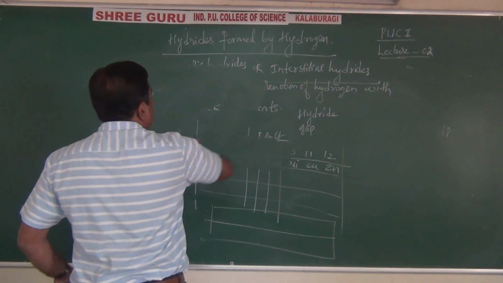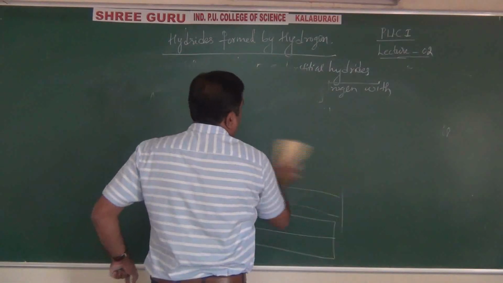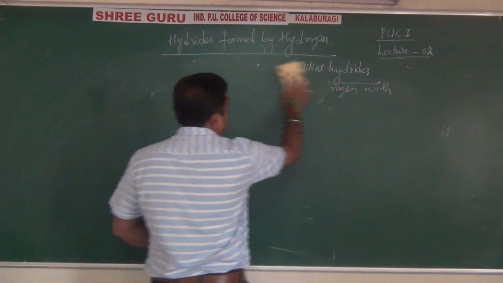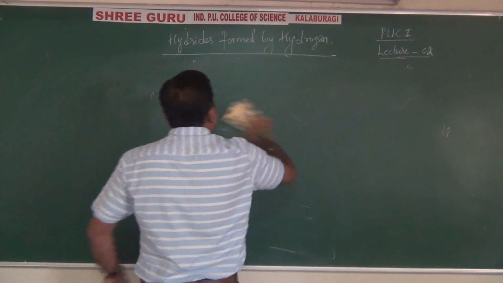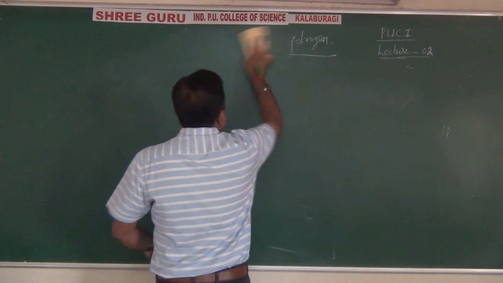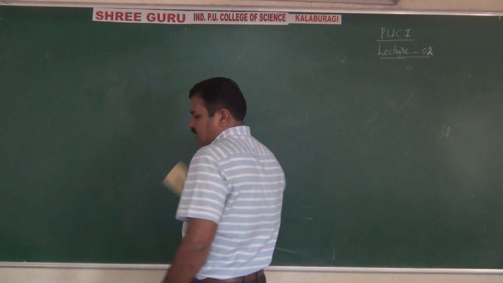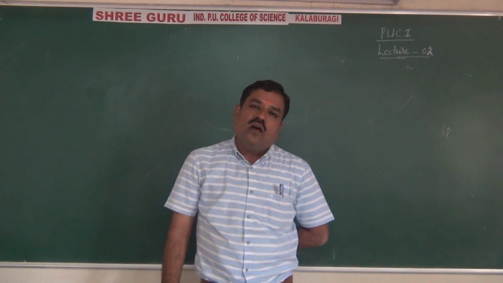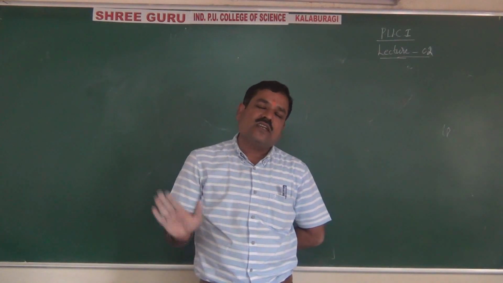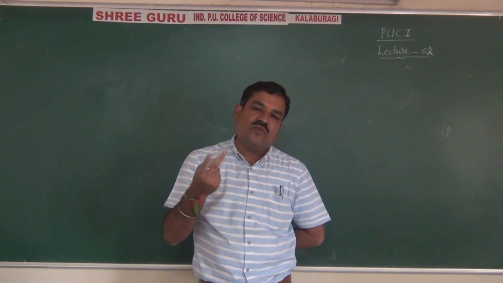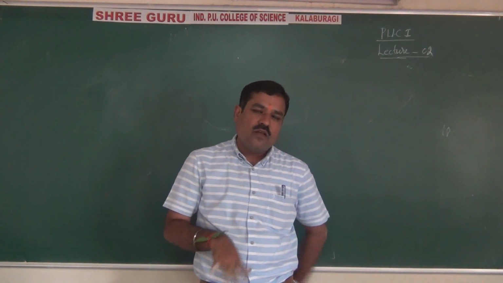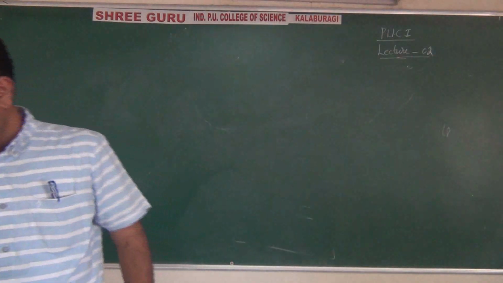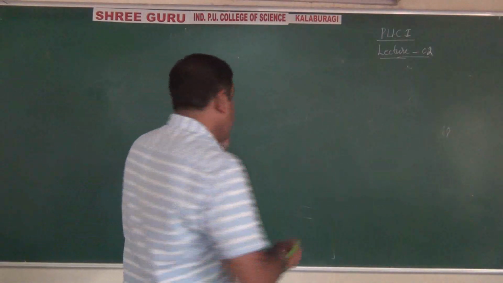So here, students, in this chapter, please prepare one thing: a 2-mark question is guaranteed. Electron precise, electron rich, and electron deficient. Electron precise is group 14, electron deficient is group 13, and electron rich is groups 15, 16, and 17. Next question for 2 marks. Now, the last part of this hydrogen chapter, I will try to complete within 15 minutes.